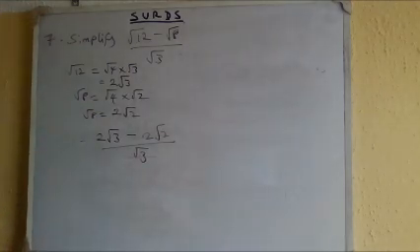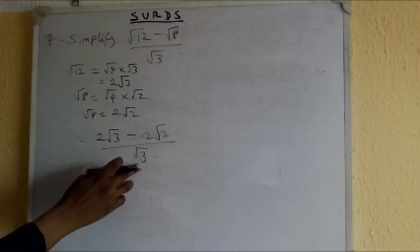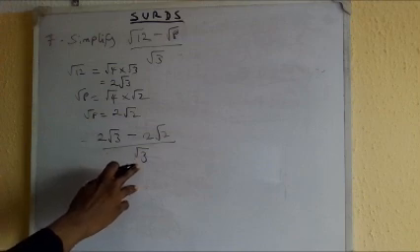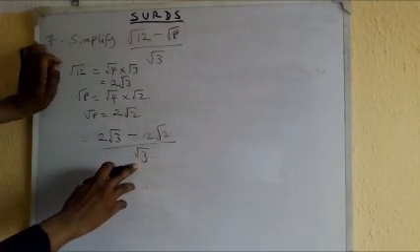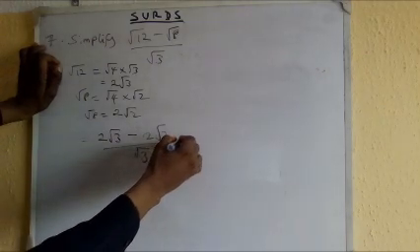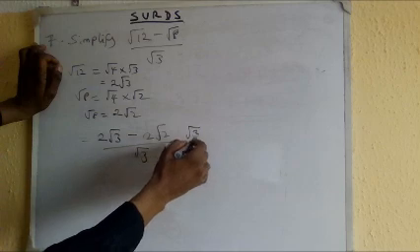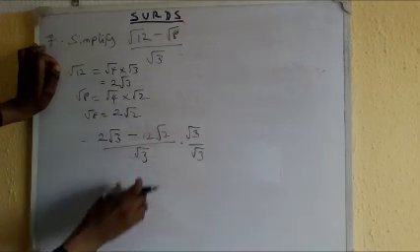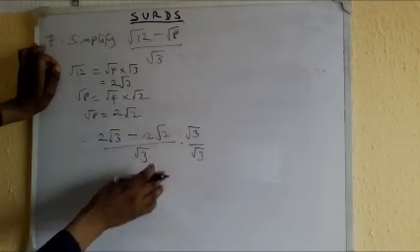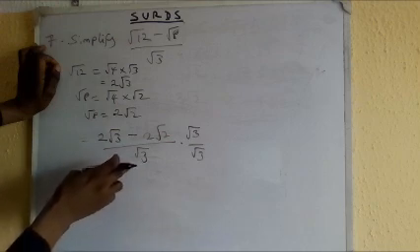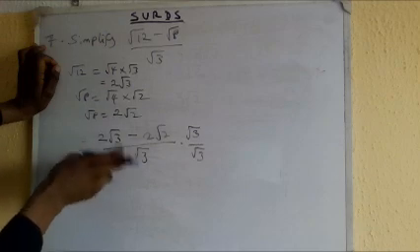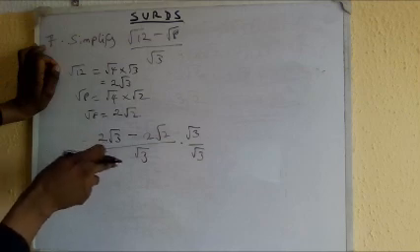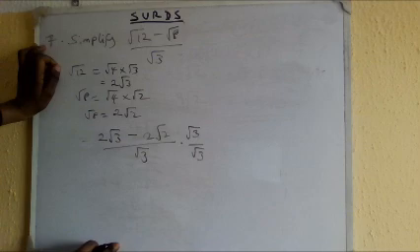Now, I can do simplification by rationalizing. What will I do to this denominator so that there will be no root again on it? I can just multiply this by root 3 and this by root 3, the same thing. You understand? We're not talking about conjugate this time around because it's not a compound. It doesn't have two terms, just one term. But the essence of rationalization is to ensure that you look for something to do to the numerator and denominator so that the denominator square root or any roots under it will disappear.